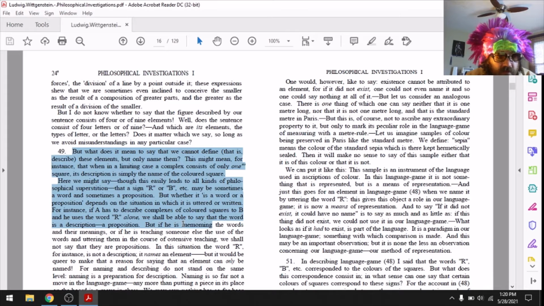But if he's memorizing the words and their meanings, or if he is teaching someone else the use of the words and uttering them in the course of ostensive teaching, we shall not say that they are propositions. In this situation, the word R, for instance, is not a description, it names an element. But it would be queer to make that a reason for saying that an element can only be named. For naming and describing do not stand on the same level. Naming is a preparation for description.